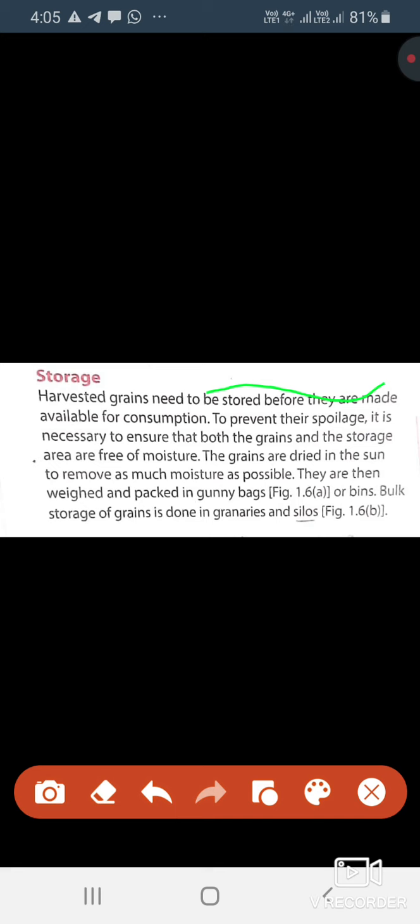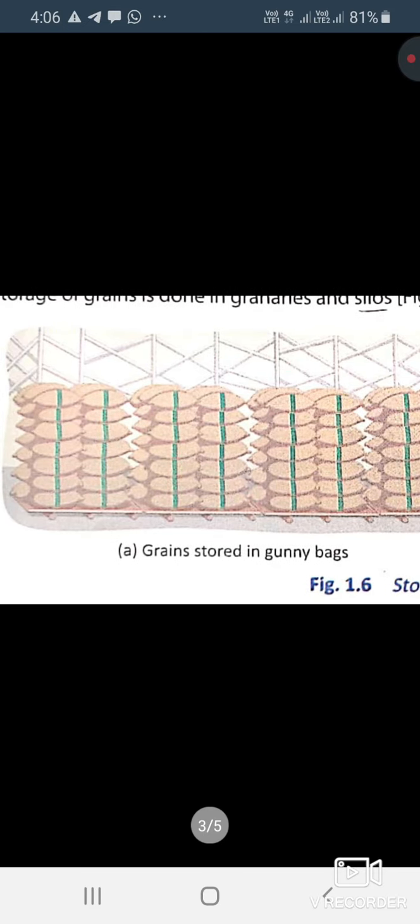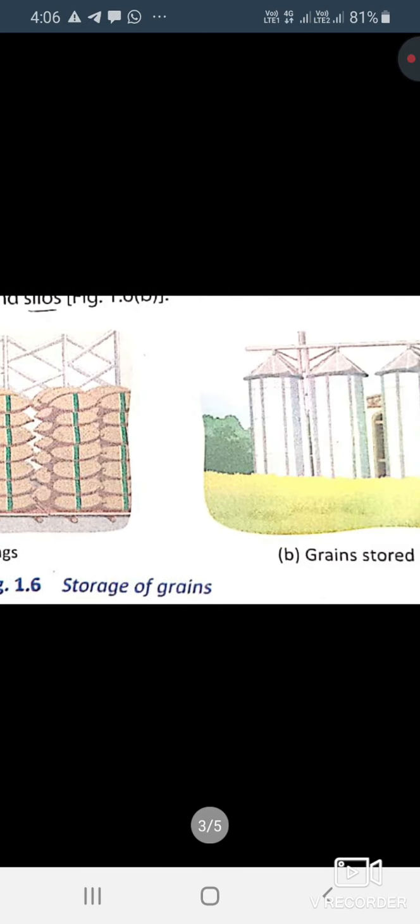Some points must be kept in mind. The area must be free from moisture. There should be no moisture. The grains are dried in the sun to remove as much moisture as possible. They are then packed in gunny bags or bins for storage. You can see in this type of bag, the grains are packed, and sometimes they are stored like this.